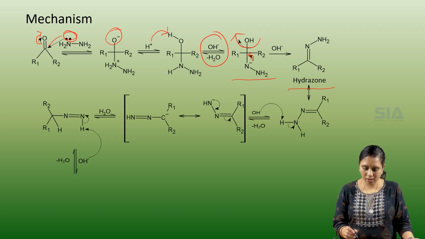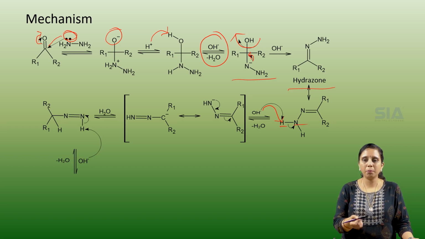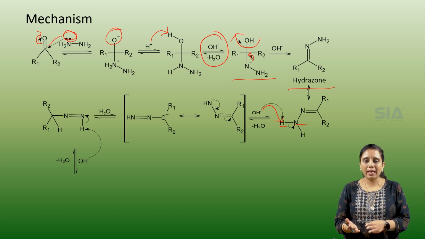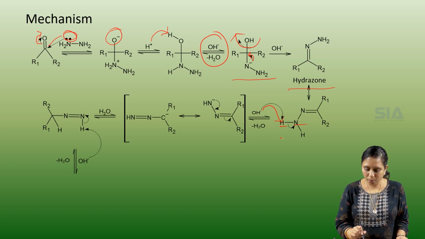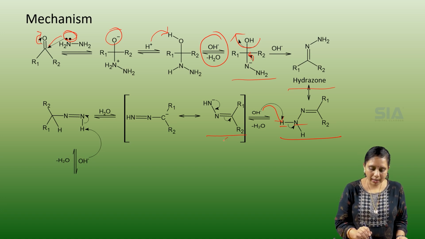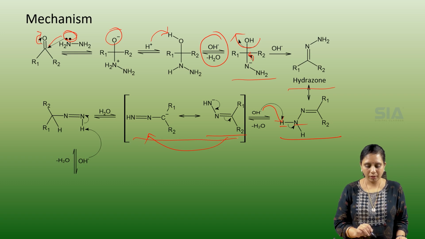So after the formation of hydrazone, there are further steps. What happens here is the negative charge from the OH minus ion is transferred onto this proton, and this bond between hydrogen and nitrogen will be shifted onto the nitrogen again. So on rearrangement, this molecule can be written like this, and this can also be written like this. Both are the same.